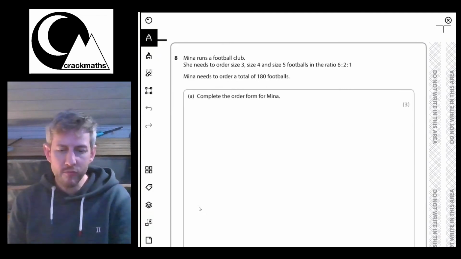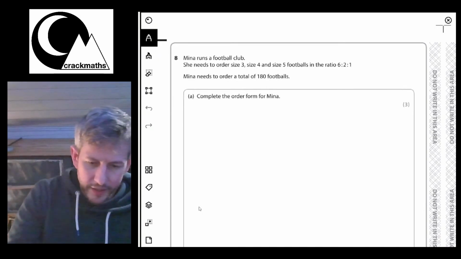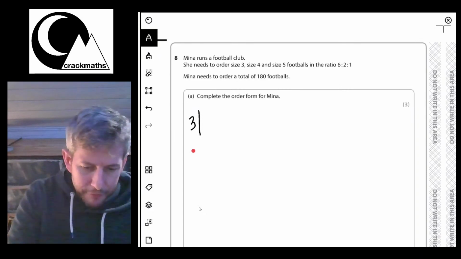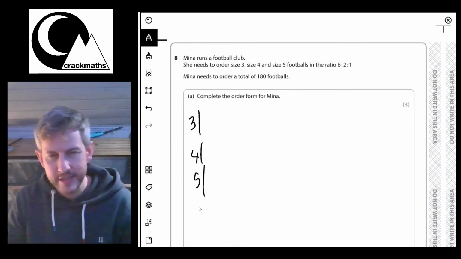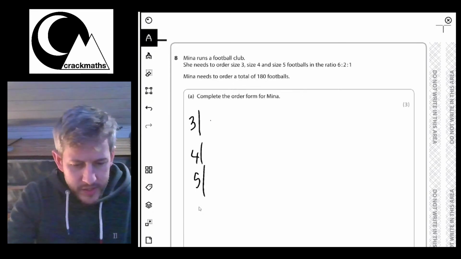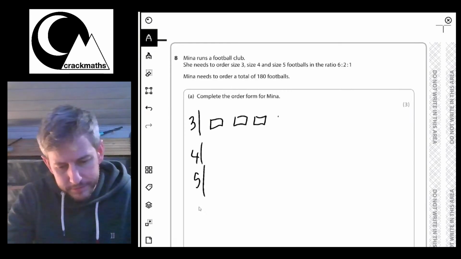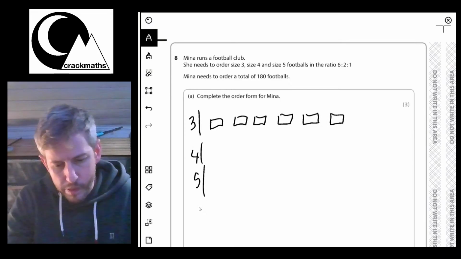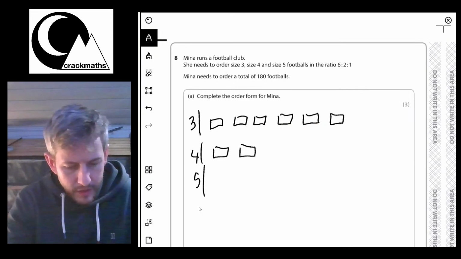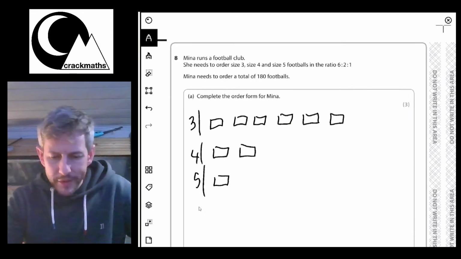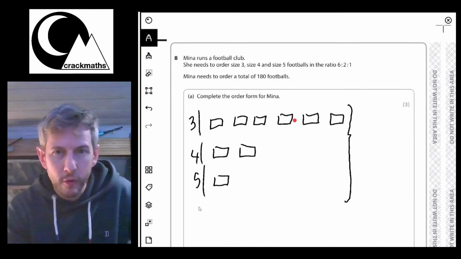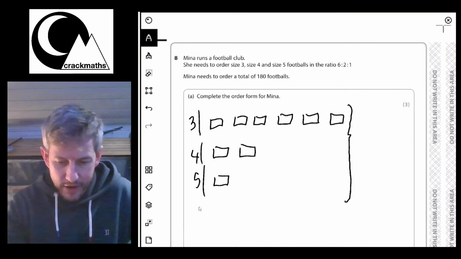So if it's a ratio, 6:2:1, I'll just put a 3 here, a 4 here, and a 5 here to indicate the sizes. This might get a bit confusing because these are numbers. But if the ratio is 6:2:1, it means we've got 6 parts here, 1, 2, 3, 4, 5, 6. We've got 2 parts here. And we've got 1 part here. What we can see is in total, there's 1, 2, 3, 4, 5, 6, 7, 8, 9 parts to the ratio.